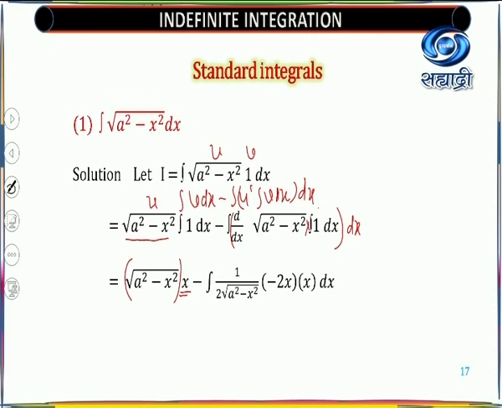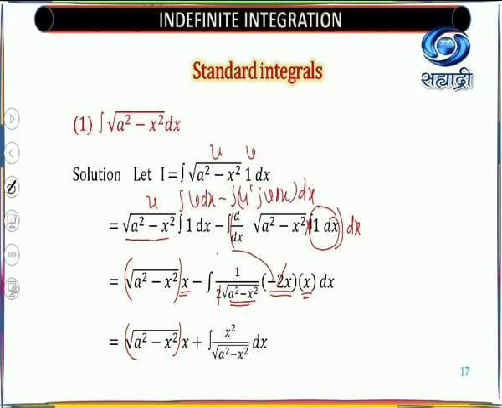This one is one function, this is another function. Now integration of derivative of root, that is 1 upon 2 root, and now inner derivative, that is a square is constant, so 0, and you will get minus 2x, and integration of 1 dx is x. So the simplification says that this is root a square minus x square into x. Now here this 2 and 2 will get cancelled. This minus minus is plus here. Integration of x into x is x square upon root of a square minus x square dx.